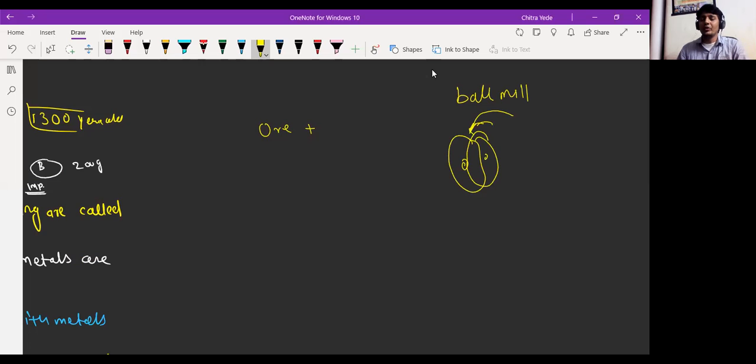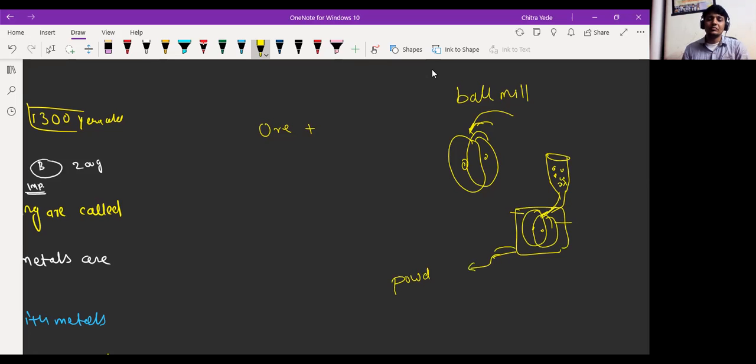Let me show you here. So this is the hopper. Here ore particles are present, and through the hopper, the ore particles pass in between these two stone, granite or metallic crushers. That ore passes through here. It is present inside the box, and from here the powdered ore is formed. That powdered ore then is washed with water.